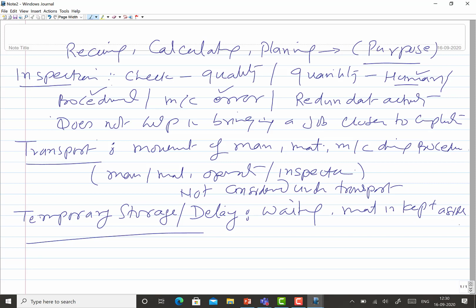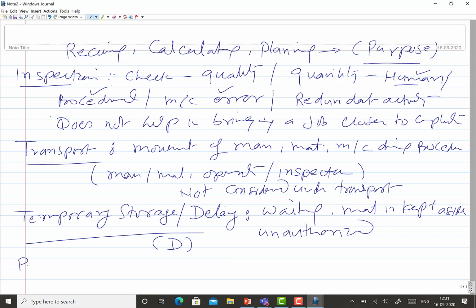Material is kept aside, and this kind of temporary storage is completely unauthorized. So unauthorized storage, or the delay, or temporary storage is about the waiting of the material in queue for further processing or inspection. Putting aside or waiting for the inspection are the typical examples related with temporary storage. It is represented by the letter D.